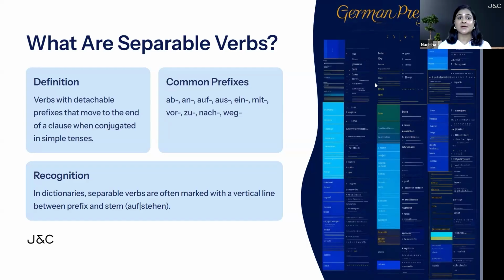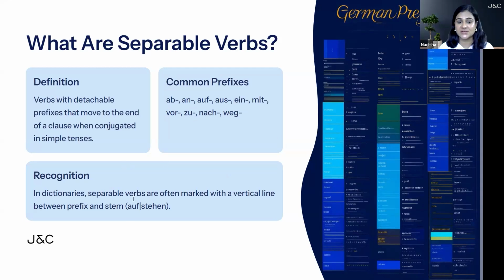Let us first understand what separable verbs are. As the name says, separable, these verbs separate. So these verbs will have detachable prefixes that will move to the end. Now the prefixes will be something like ab, an, auf, aus, ein, mit, vor, zu, nach or weg. So how can you recognize them in a dictionary? You will see a vertical line.